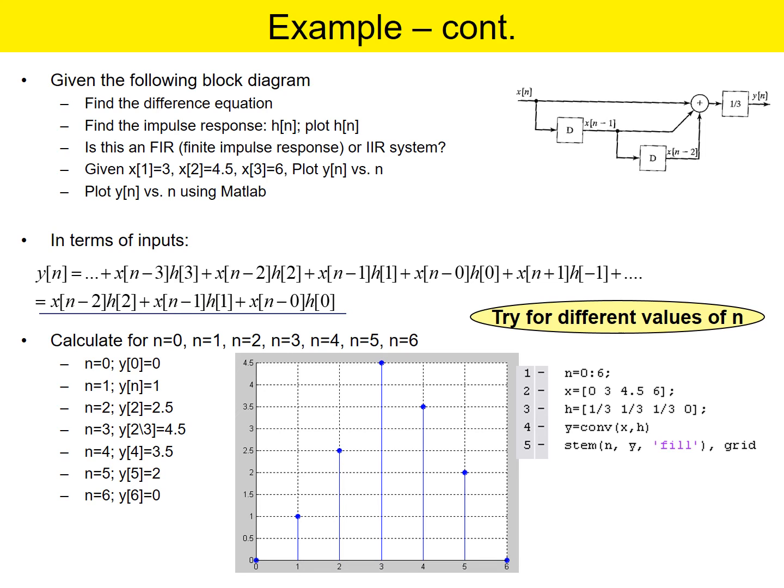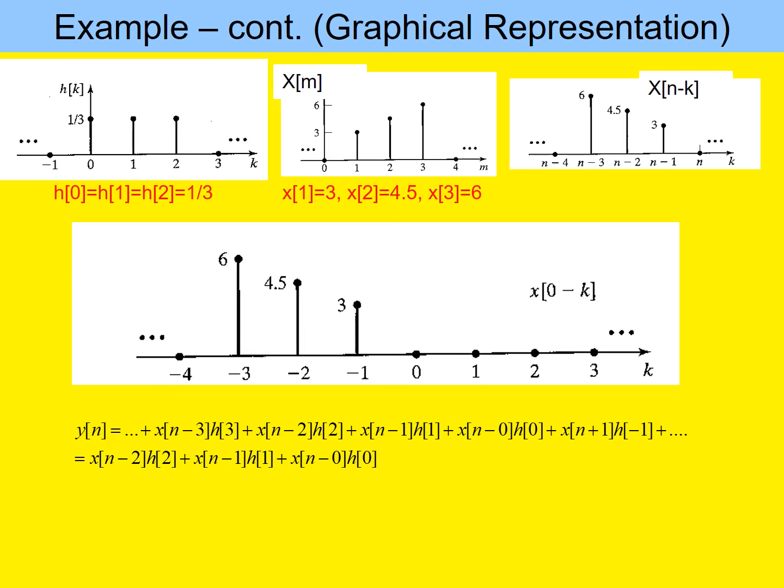So this is a simple thing. For n equal to 0, y of 0 is 0; n equal to 1, y of 1 is 1; n equal to 2, y of 2 is 2.5; n equal to 3, y of 3 is 4.5; n equal to 4, it is 3.5; n equal to 5, it is 2; and n equal to 6, it is once again 0. This way you can plot the signals. This is 1/3, so this is the given signal, then this is the shifted version, and this is the actual output.